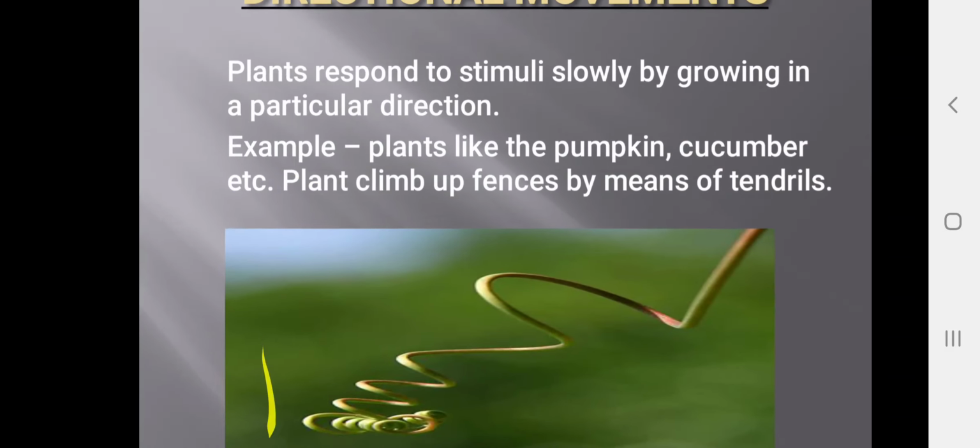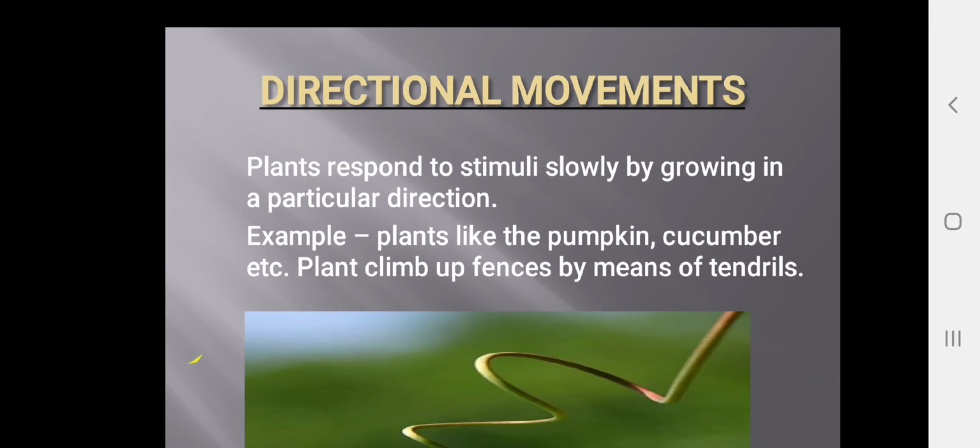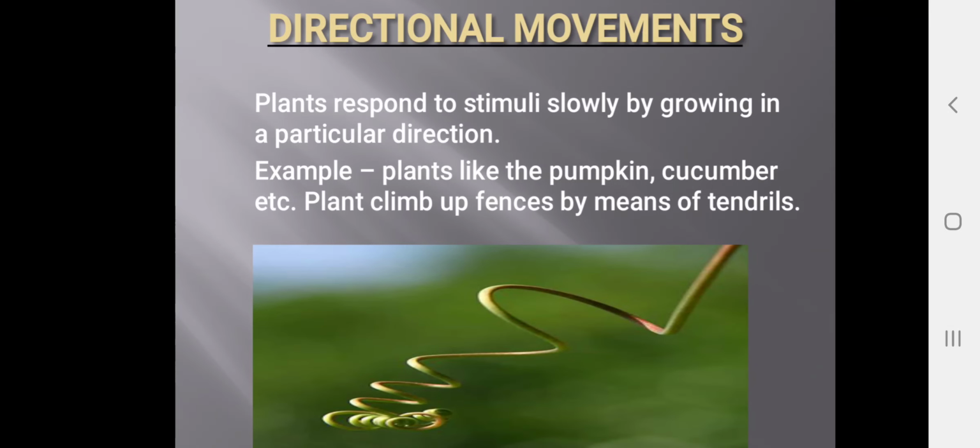Next we have directional movement. Plants respond to stimuli slowly by growing in a particular direction. They show slight movement towards the direction of the stimulus. For example, plants like pumpkin and cucumber climb up fences by means of tendrils. They travel around the staircase or fences by means of tendrils.